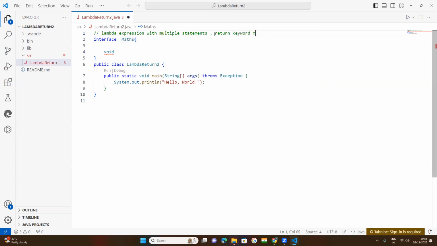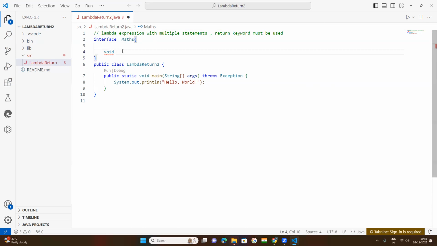If single statements are there, it is up to you whether you want to use the return statement or not. But if multiple statements are there, the return keyword must be used.